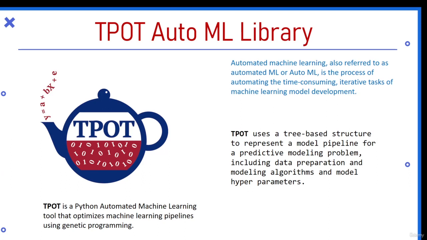So when we proceed in the project, you will see how I'll be using the different libraries, hyperparameter tuning them and deploying, and then you'll see how TPOT will do that with a single line of code, which is a pretty amazing thing. TPOT is a Python automated machine learning library that optimizes machine learning pipelines and uses genetic programming. Genetic programming basically works in the same way as neurons do in the human brain. TPOT uses genetic programming.